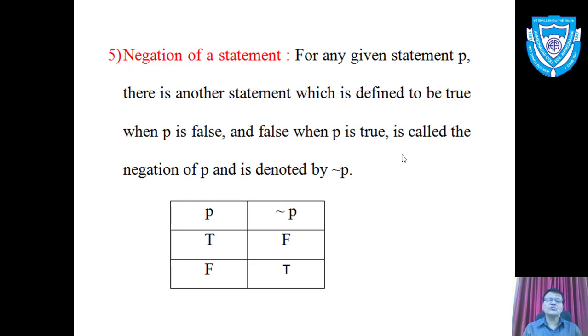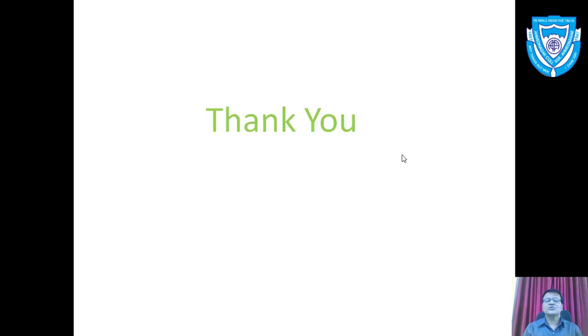Now this is the truth table for negation. In the first column I have written possible truth values of P, and in the second column the corresponding truth values of negation P. We observe that in the first row P is true, its negation is false. In the second row P is false and its negation is true. So this was about the truth table and connectives.